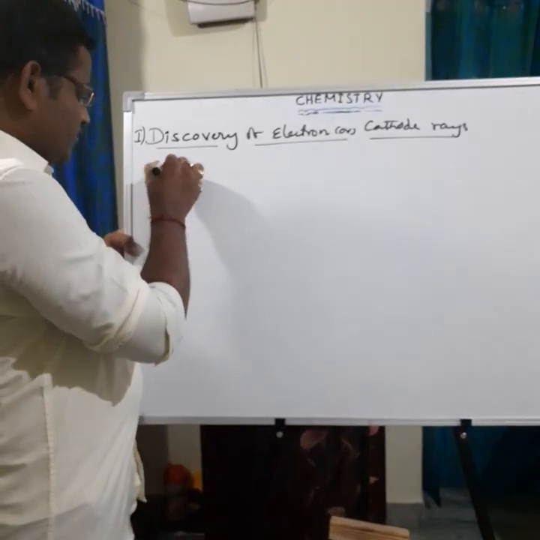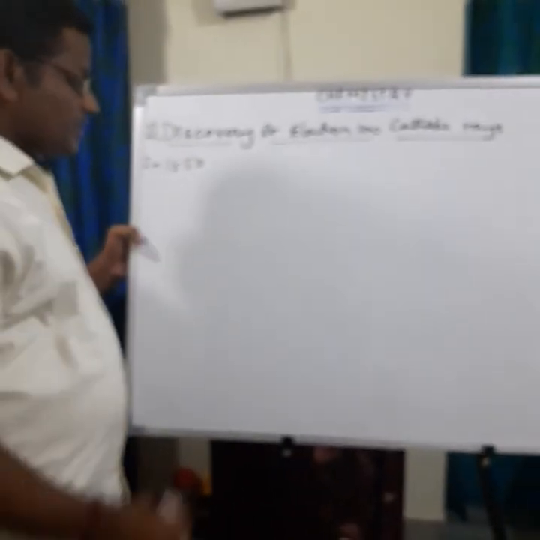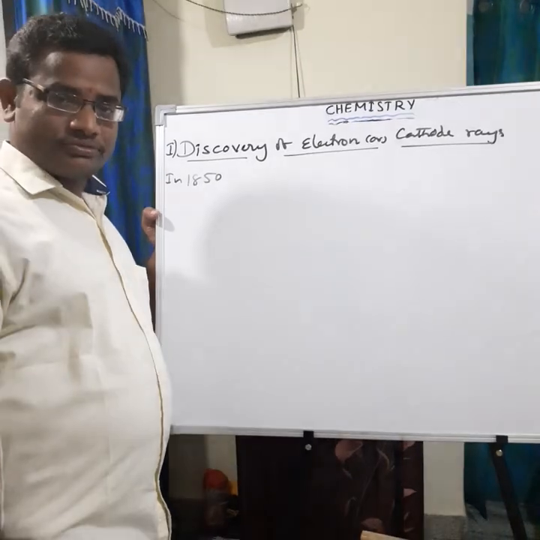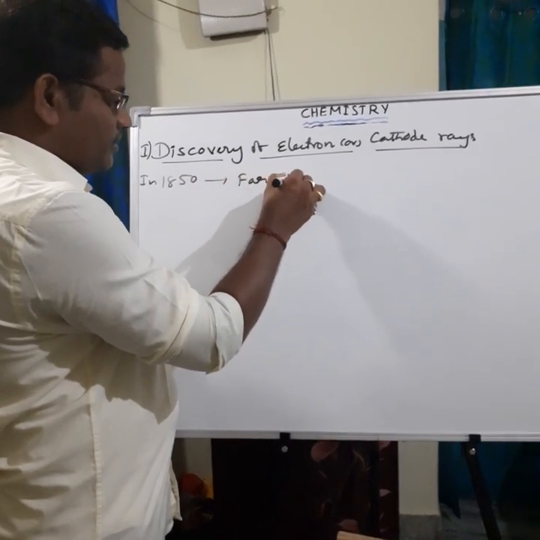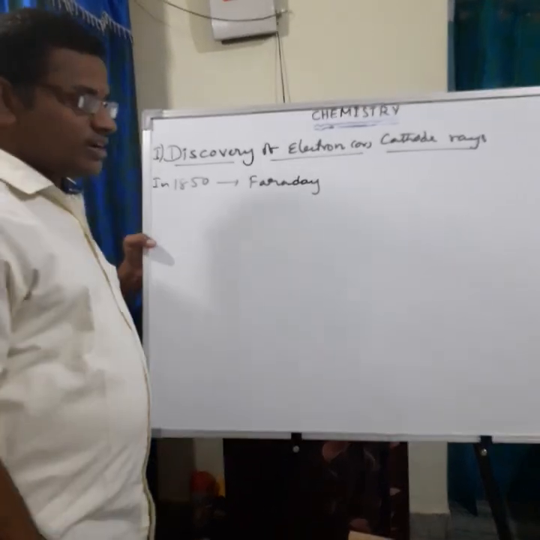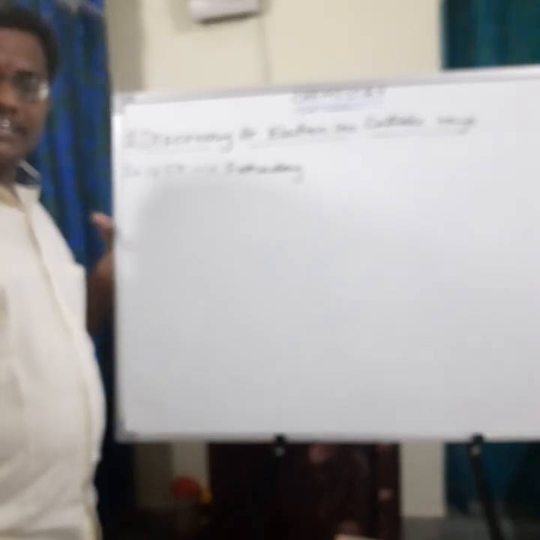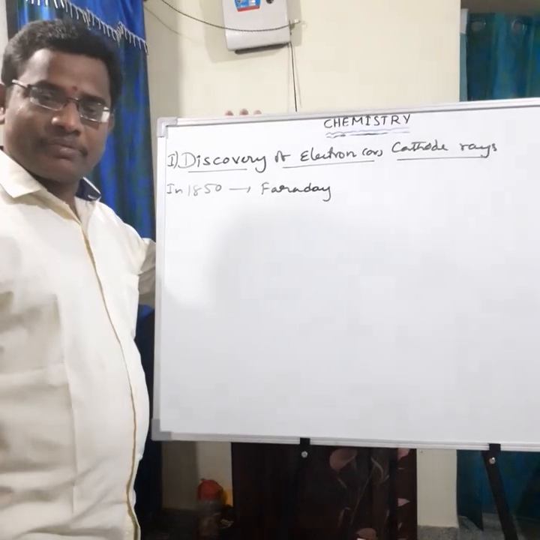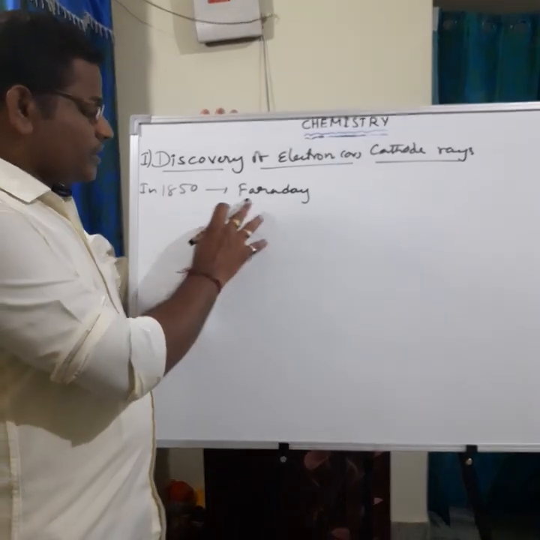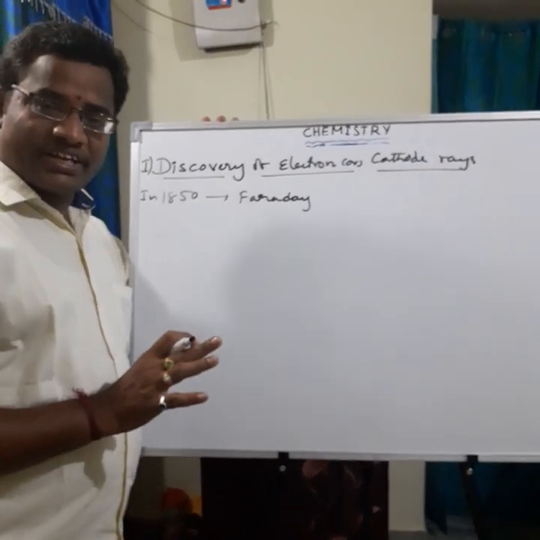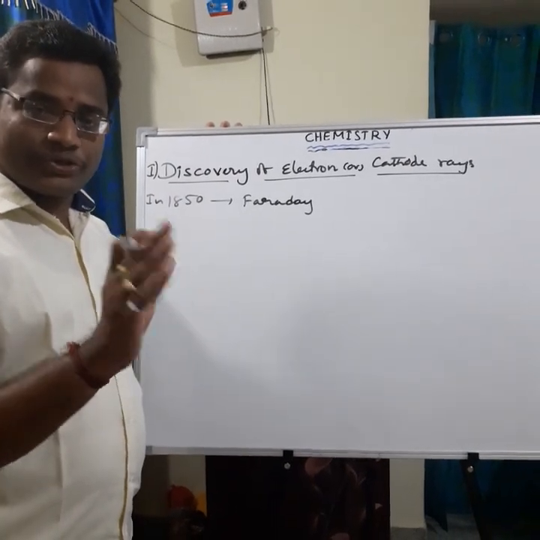In 1815, the scientist Michael Faraday began to study electrical discharge experiments in a partially evacuated tube. In 1815, Michael Faraday began to study the electrical discharge experiment in the partially evacuated tube.